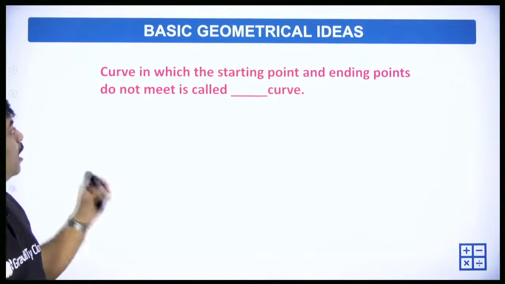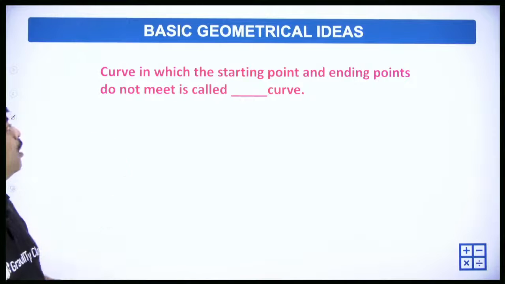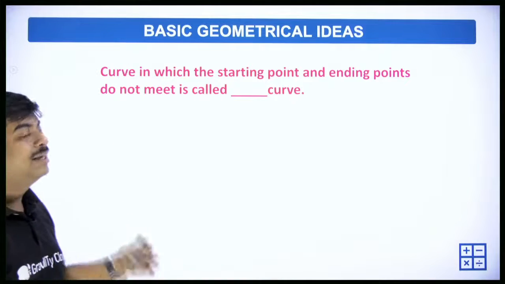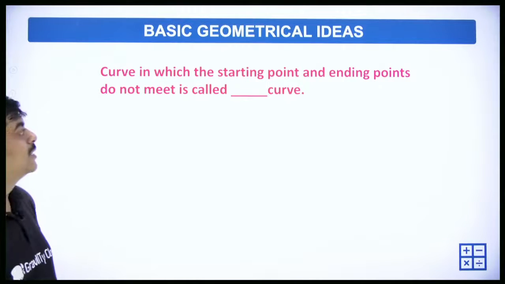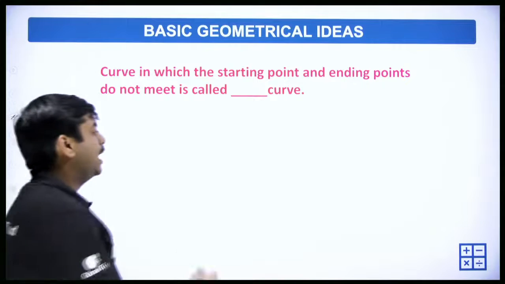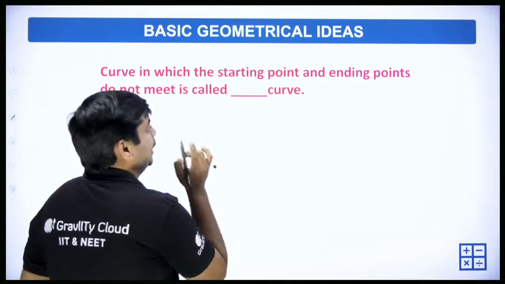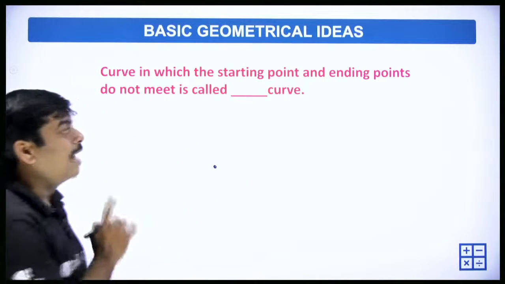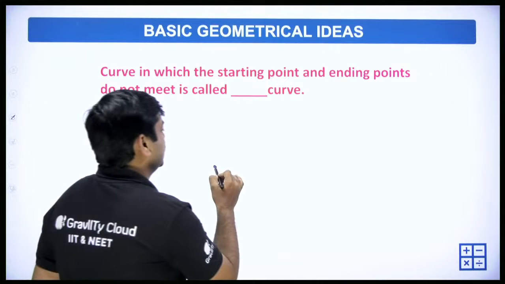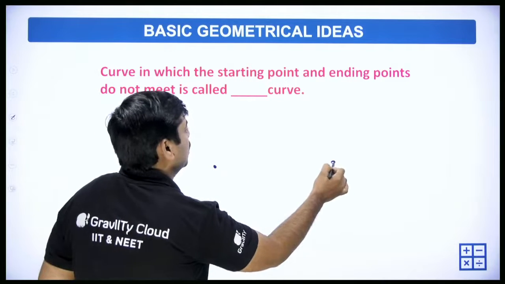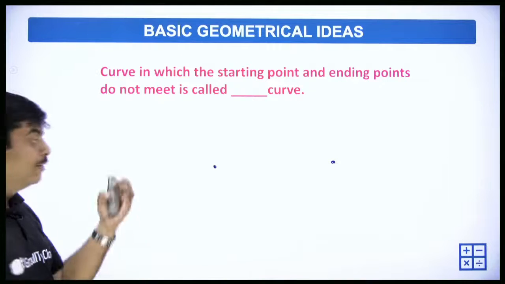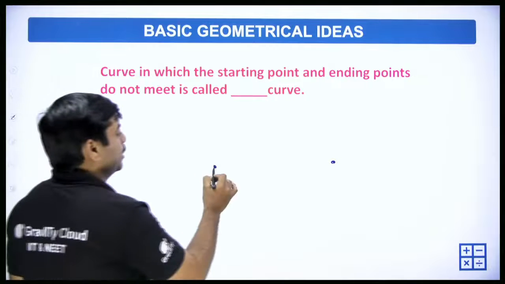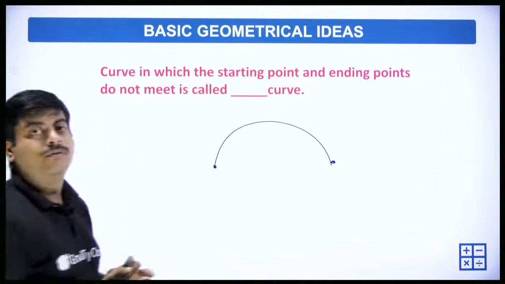So moving ahead, what is the next one? Curve in which the starting point and ending points do not meet is called dash curve. Once again, let's try to understand. For example, I have a starting point here, and let's say the ending point is here. The starting and ending points do not meet. That means these two are not the same. So it can be curved like this, which is called an open curve.